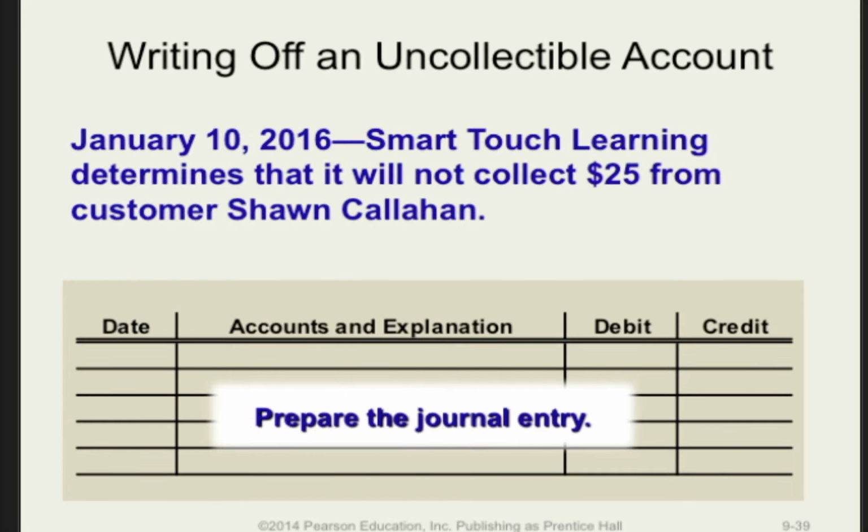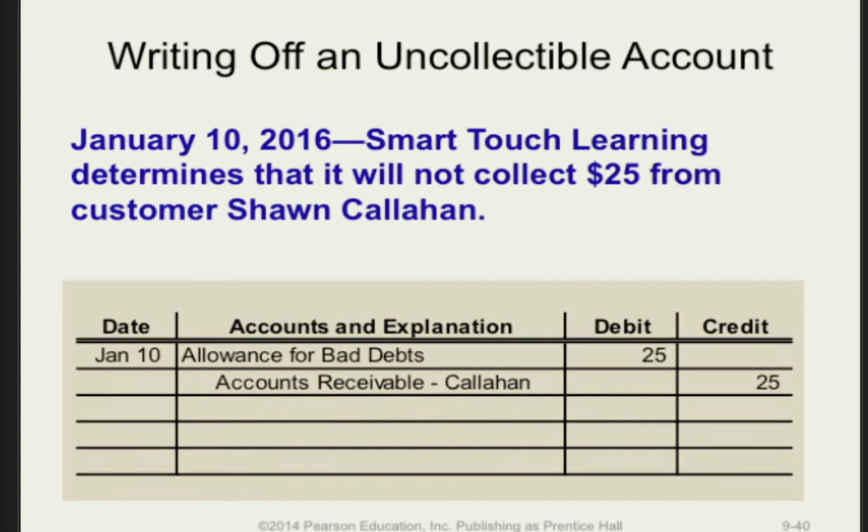On January 10, 2016, Smart Touch Learning determines that it will not collect $25 from customer Sean Callahan. This is how we would prepare the journal entry. When we write off an account, we have to remove it from the books. Because Callahan's account receivable had a debit balance of $25, we will credit it for $25. This effectively removes it from the books. We will debit the allowance for bad debts account for $25, eating up $25 of our allowance.